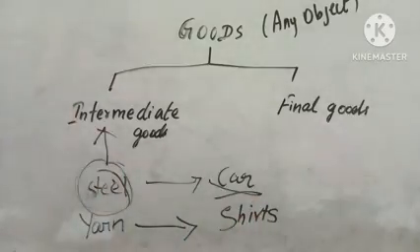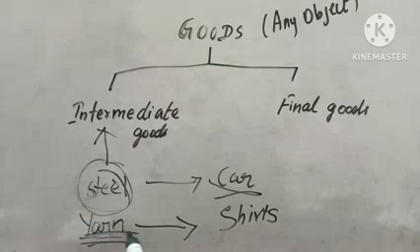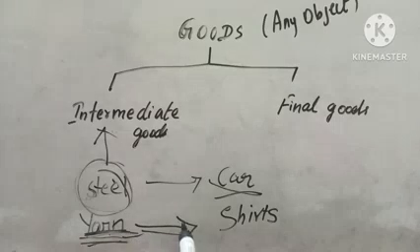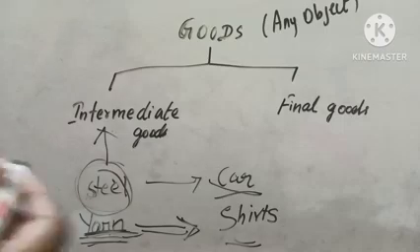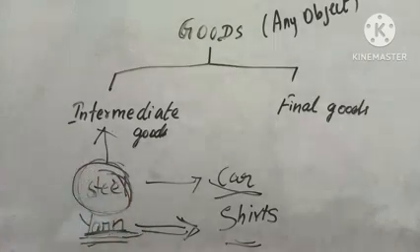Suppose we talk about yarn. Yarn is not a final commodity. It is a commodity which is used in the production of what? Shirts. So steel is not consumed by the final user or consumer. So steel is not a final commodity.